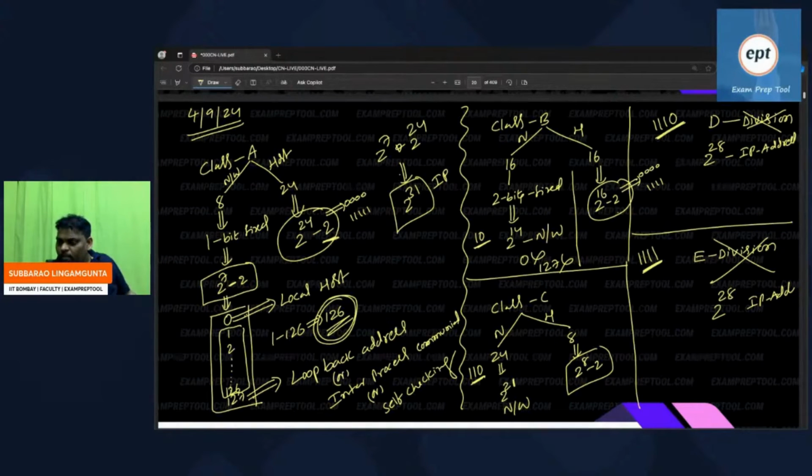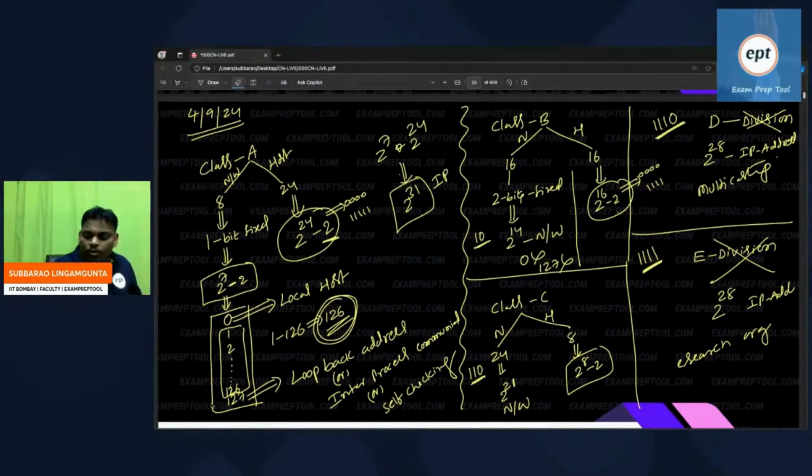Remember everyone, this D class will be used for multicasting. The E class, 2 power 28 addresses, will be used for research organizations, something like that, for research purposes and future purposes.